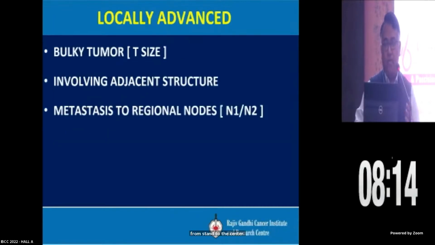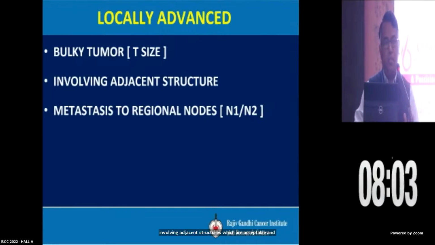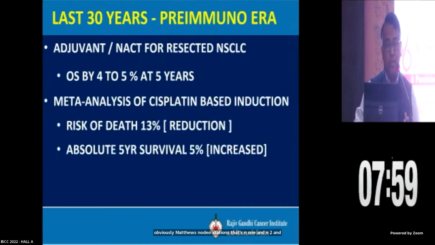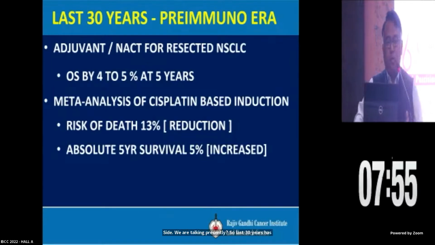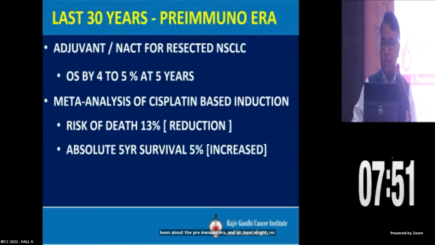So locally advanced, in short, is basically bulky tumor size, more than 5 or 10 centimeters, involving adjacent structures which are resectable, and obviously metastasis to the nodal stations, that's N1 and N2, and N2 is the specific site we are talking about presently. So the last 30 years has all been about the pre-immuno era, and adjuvant or neoadjuvant NSCT for resected NSCLC has improved the OS by just about 4 to 5% at 5 years.